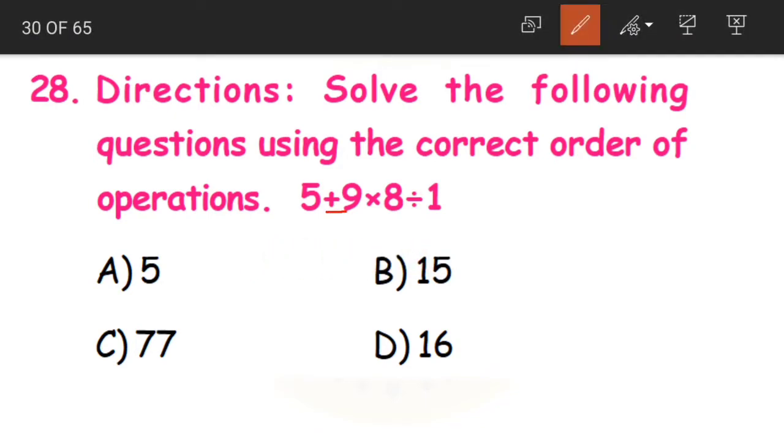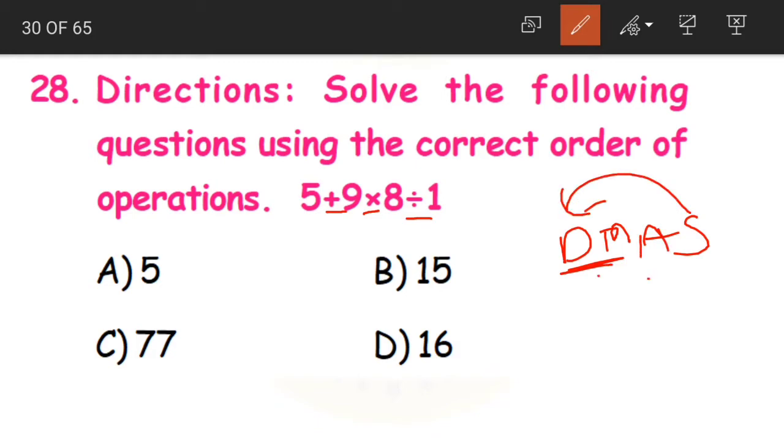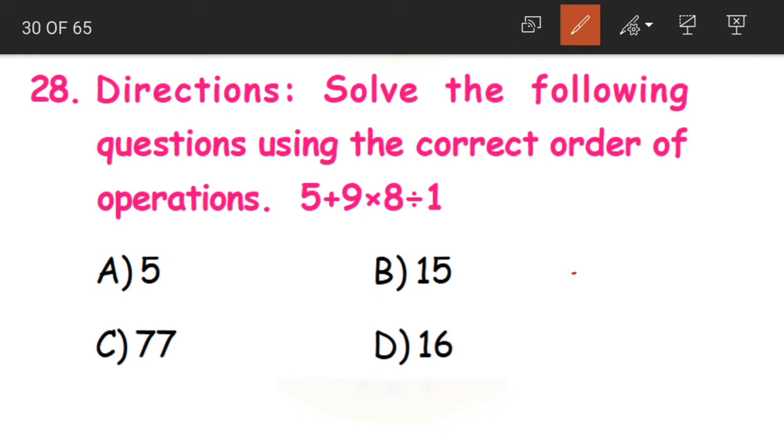Again, children, we are having addition, multiplication and division. Now in BODMAS, division and multiplication come before addition and subtraction. So first we need to do the division and multiplication.